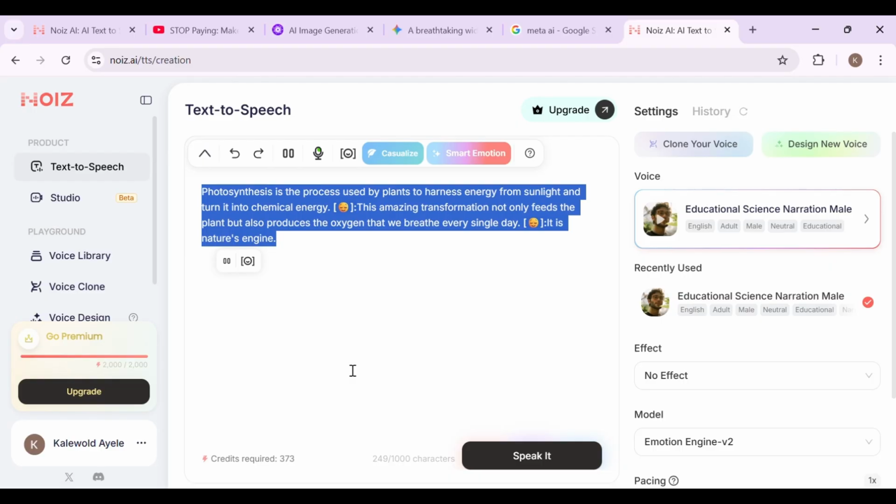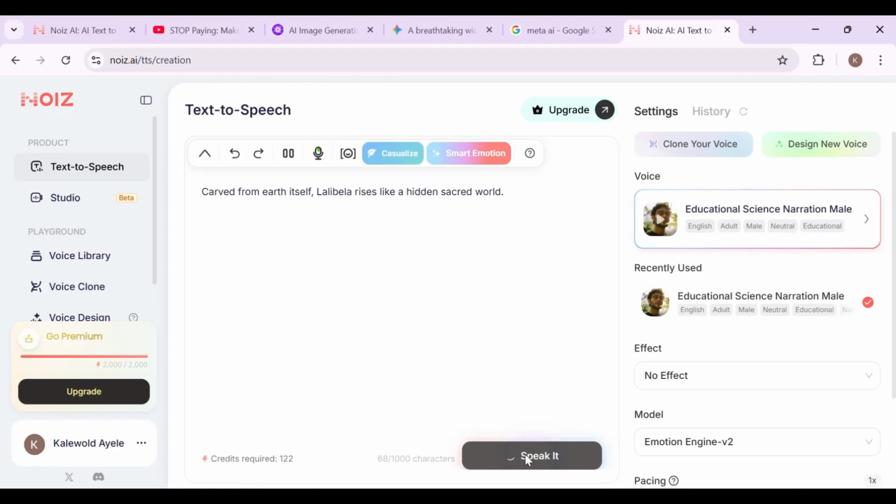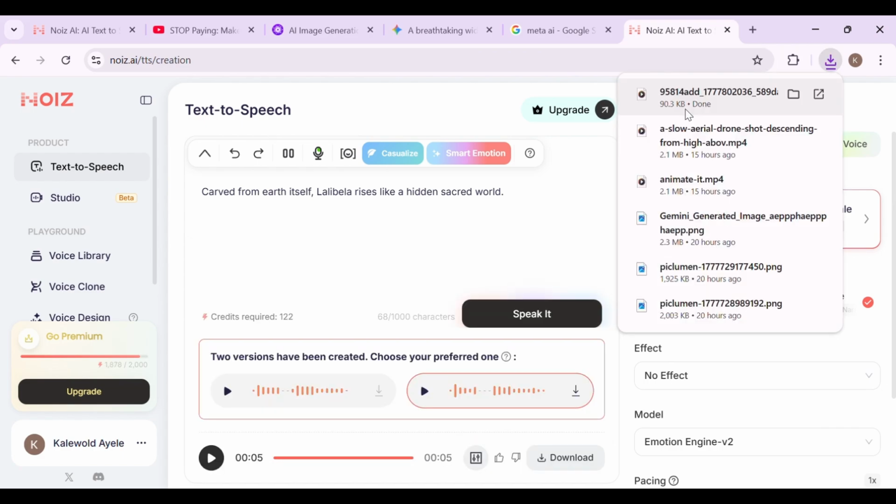Now I go back to my script, copy scene 1, return to the interface, and paste it into the text box. Everything is set. Now, click Generate. Within seconds, the AI produces a full voiceover. And listen to this. The voice is smooth, natural, and incredibly realistic.